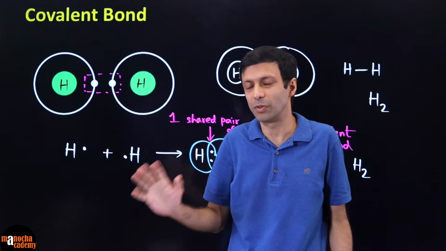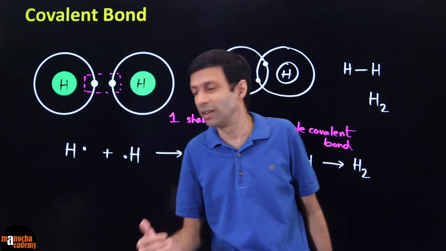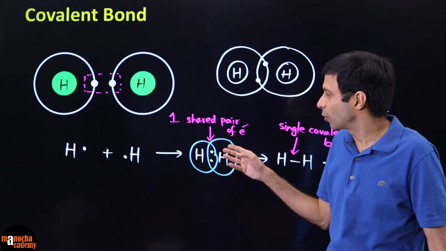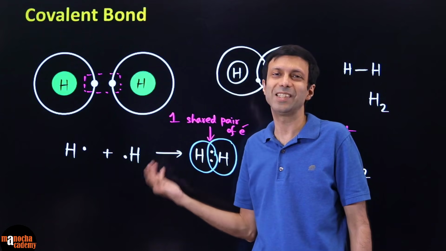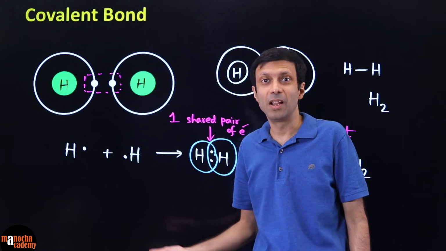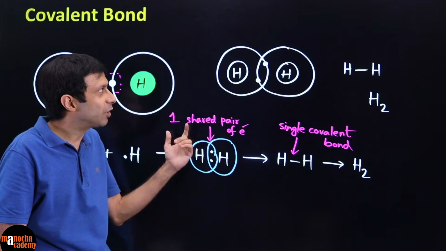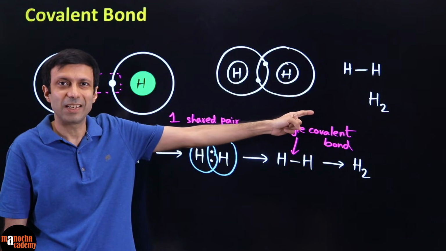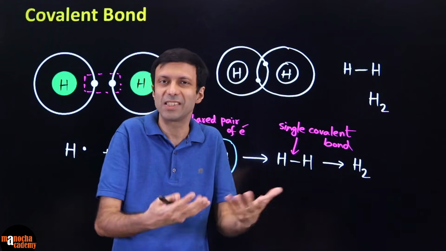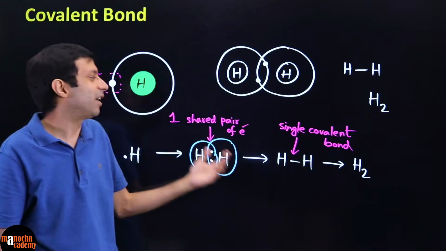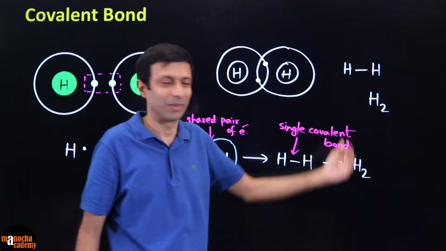In coordinate bond, which we're not going to do in today's class, only one atom gives the shared pair, the other one doesn't, right? So here both the atoms are contributing 1 electron, and that is forming your covalent bond, and both these hydrogen atoms now become stable. Now you can see why hydrogen is a diatomic gas, why it is forming the H2 molecule. Can you guys see? Because a single atom is very unstable. It wants to react with itself or somebody else. That is why hydrogen is forming the hydrogen molecule, the diatomic molecule.